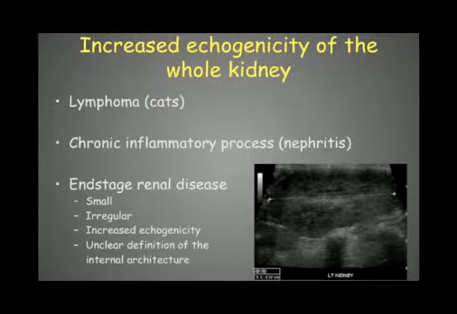And then we can have an increased echogenicity of the whole kidney, so of the cortex and medulla. This will be due to lymphoma again in cats, but some chronic nephritis can also cause that. Like we see here, a decreased corticomedullary definition because of an increased echogenicity of the medulla and of the cortex. And we can see that again with the end-stage renal diseases, where the kidney will be small, irregular, and diffusely increased in echogenicity, with an unclear definition of the internal architecture really at the end of the renal disease.